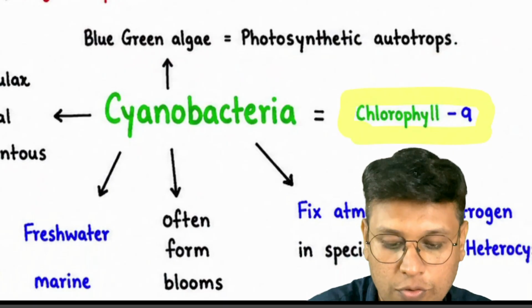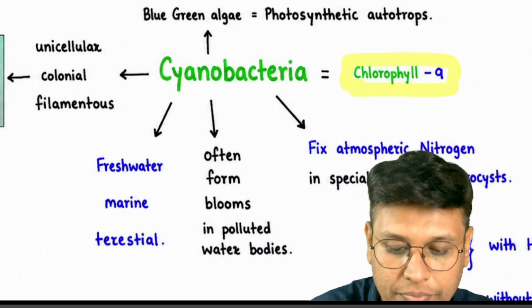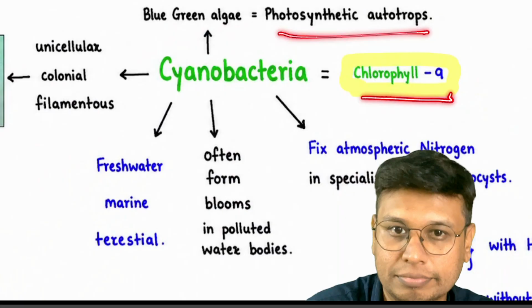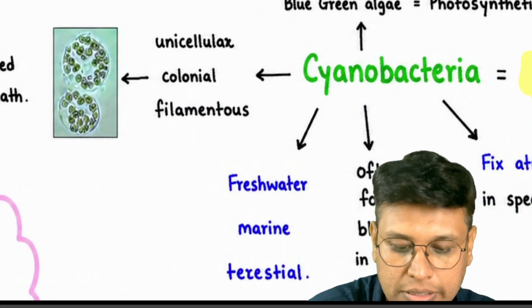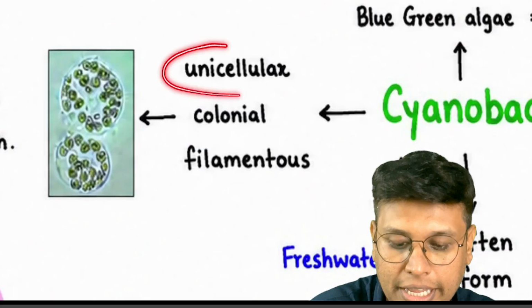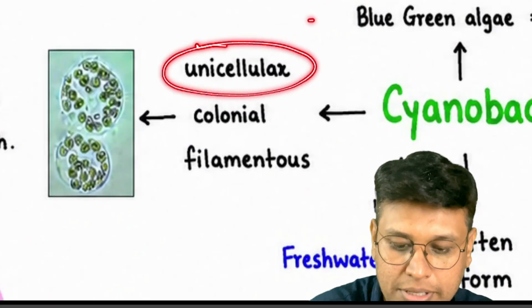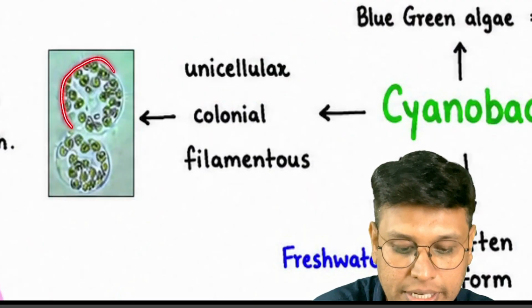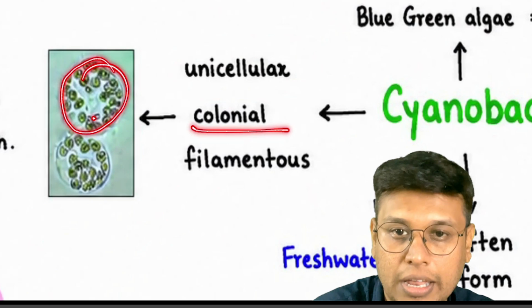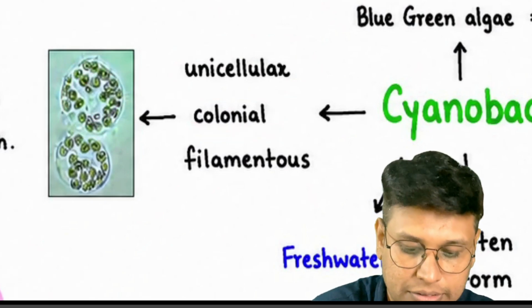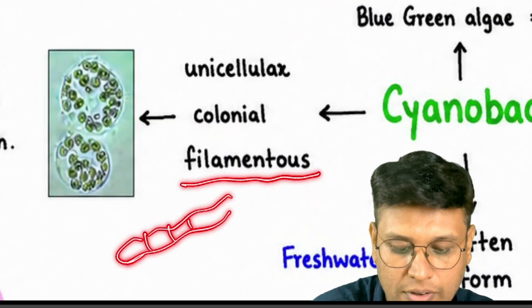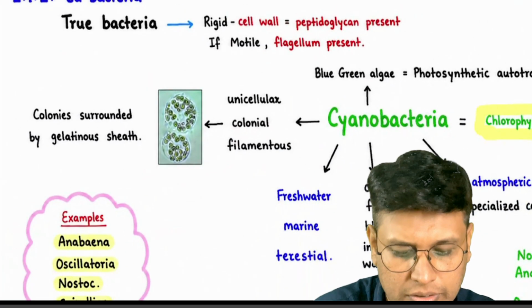They are present in unicellular form, meaning an individual cell can exist, or they can form a colony, and they can be filamentous, like Spirogyra.